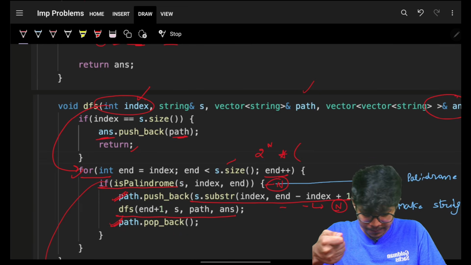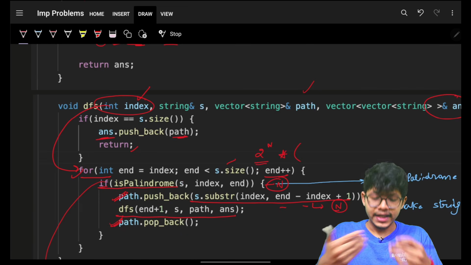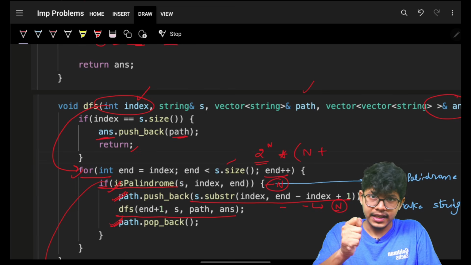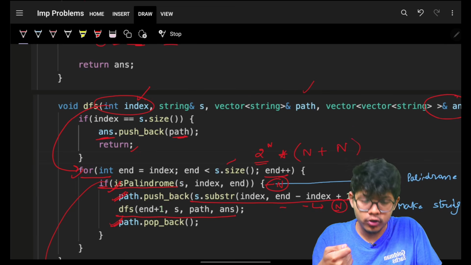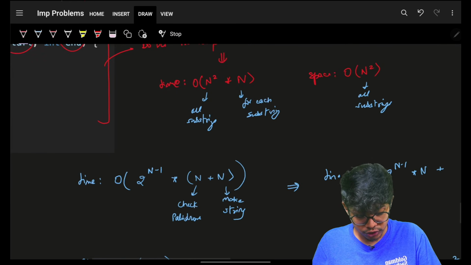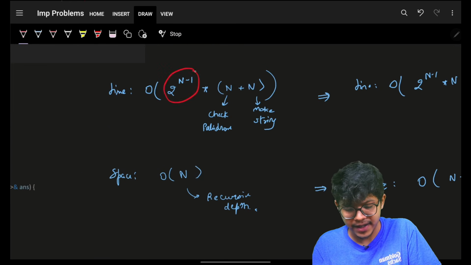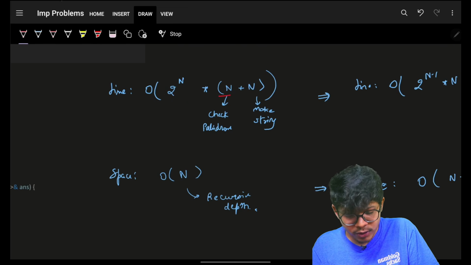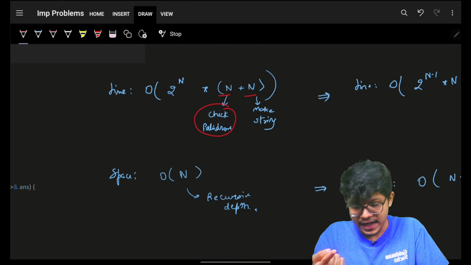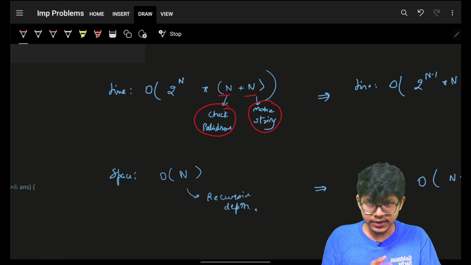On top of it, on every one of these iterations, I'm just checking if it's a palindrome or not, and if yes, then I will make a substring out of it. So this is the time complexity of our approach. The time complexity is 2 raised to the power n minus 1, or you can say 2 raised to the power n, into n plus n. One n is to firstly check the palindrome, and the next n is to make the substring, or make the string.